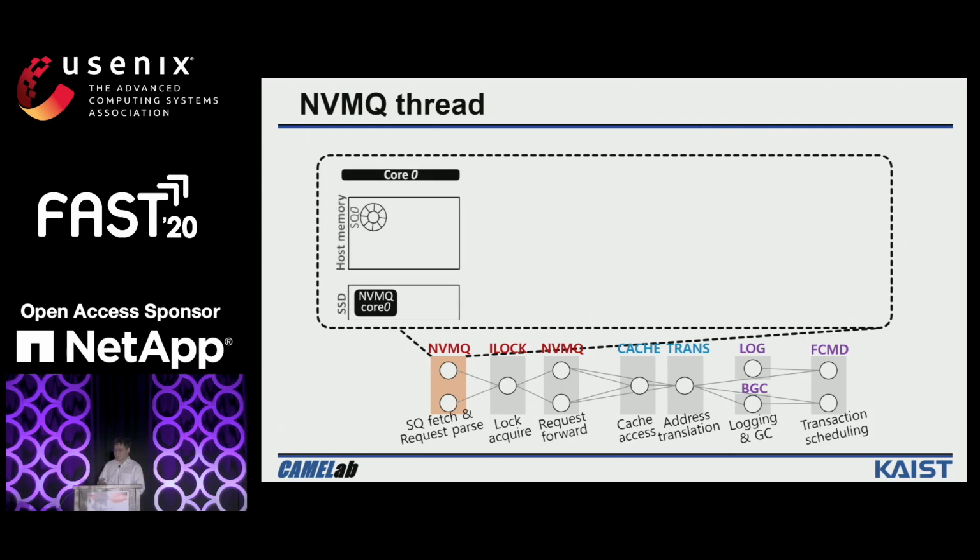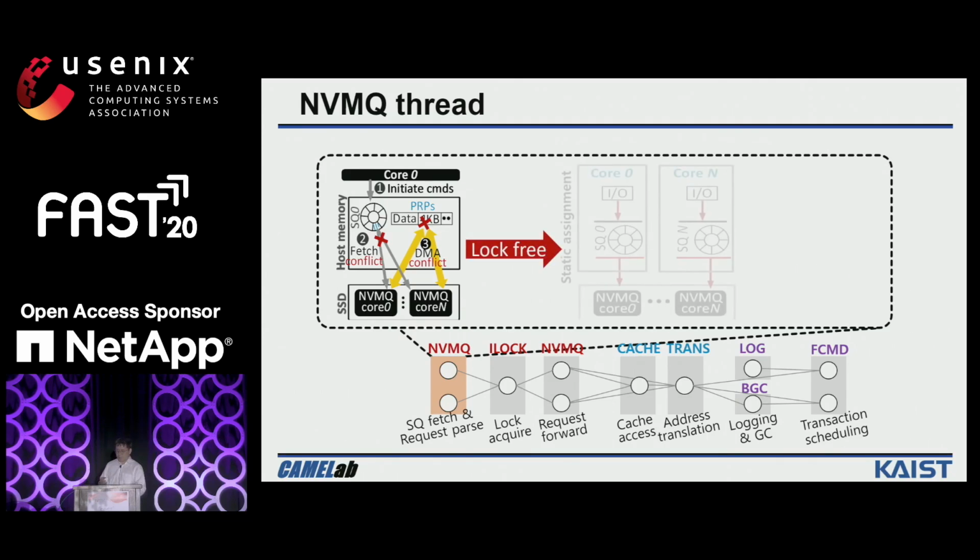When the CPU core submits a command to the NVMe submission queue, NVMQ will fetch the commands and pass the commands based on the information that comes from the commands. It can initialize the DMAs to access the non-contiguous memories on the host side. However, when we employ multiple NVMQ threads, the problem is that the NVMQ threads can fetch the same NVMe commands or access the data from the same memory locations. This can generate conflicts.